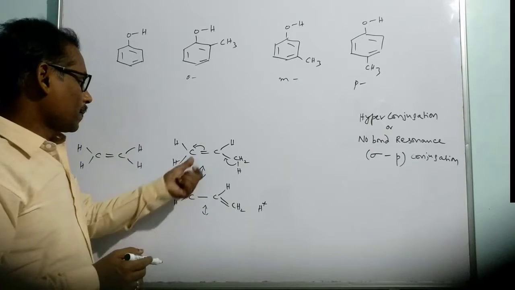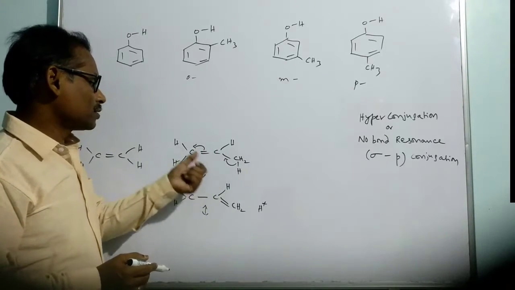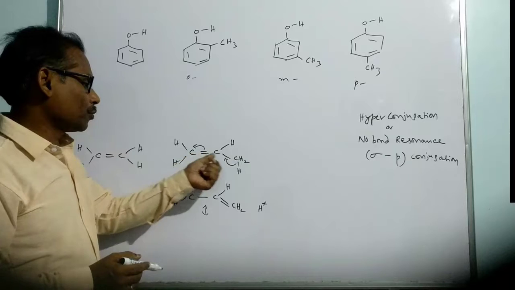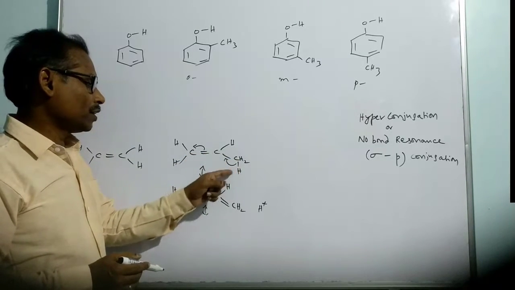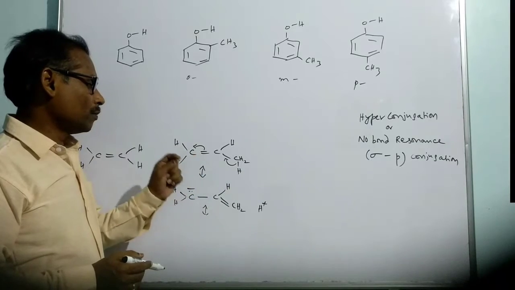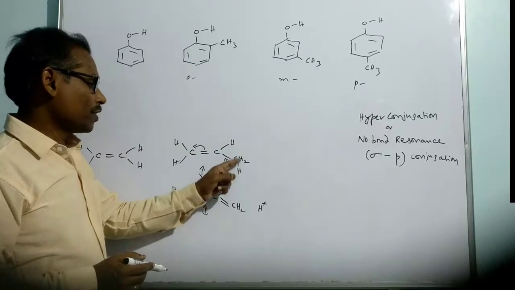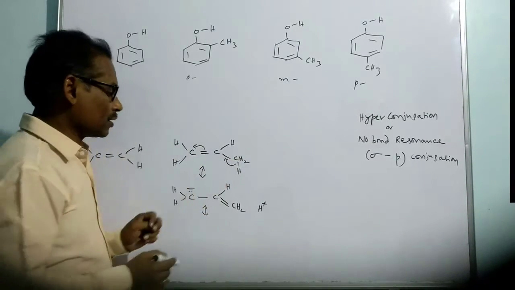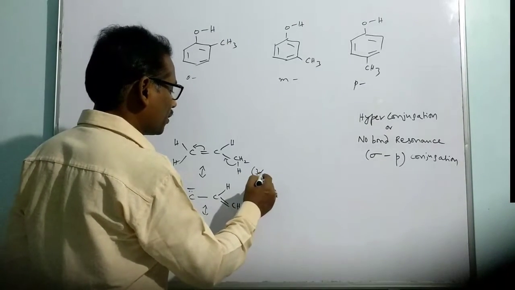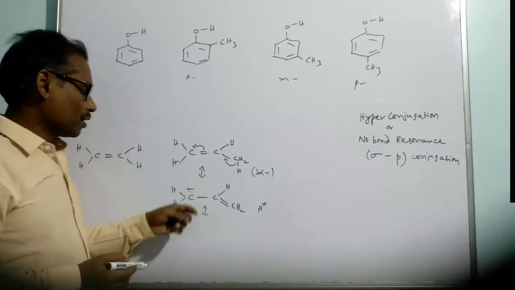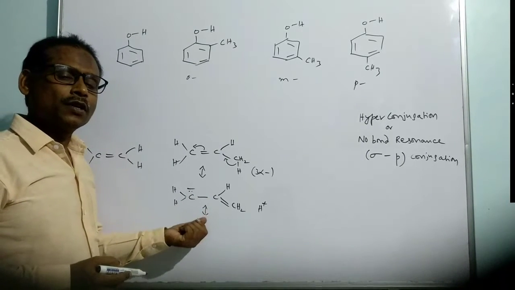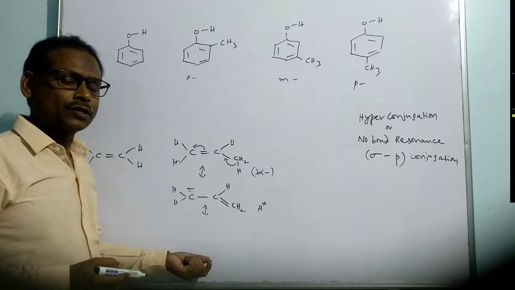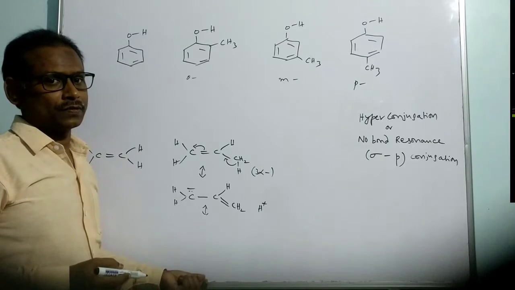So how many structures are written for this alkene? The alkene is nothing but propene, where the methyl group is at the alpha position to the double bond. There are 3 alpha hydrogens, so we are able to write 3 resonating structures, which are referred to as no bond resonance structures or hyperconjugation structures.